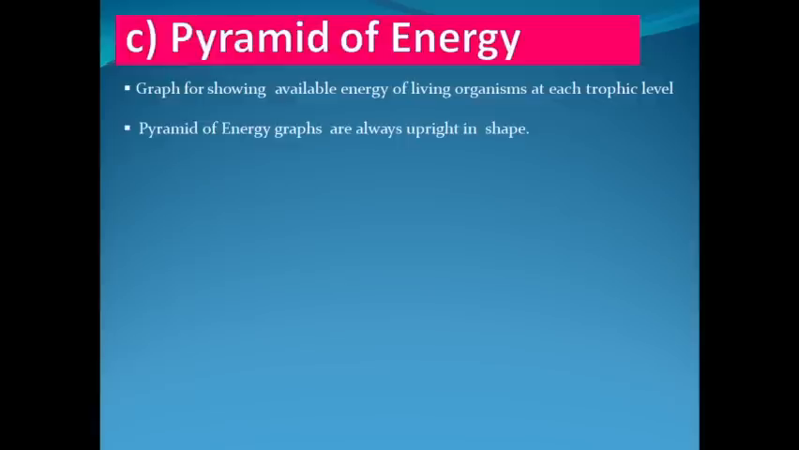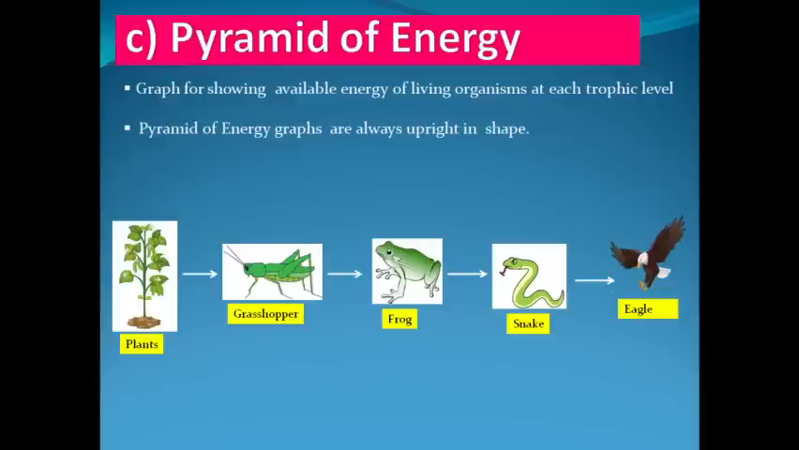We have seen that ecological pyramid of population and biomass could be either upright or inverted shape. Means biomass and population can increase as the trophic level increases as well as decrease as the trophic level increases. But in case of ecological pyramid of energy, the energy will always decrease from producer to top consumer level. That's why we have ecological pyramid of energy graphs always as upright shape. So we'll see why this happens, why we do not have inverted shape ecological pyramid of energy. We'll see this through this example.